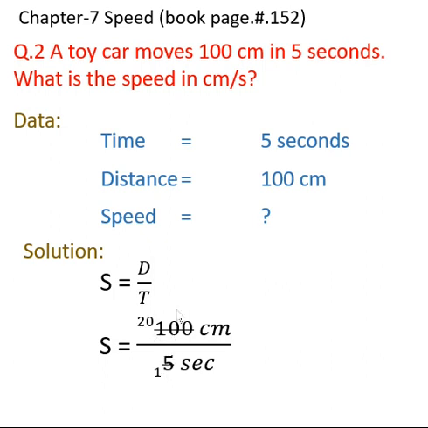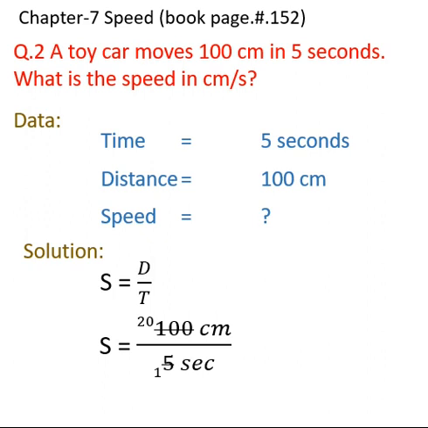Now we try to simplify these numbers. We divide both numbers, denominator and numerator, with the same number. So we divide both numbers by 5. 5 divided by 5 is 1, and 100 divided by 5 is 20. You can say that 5 twos are 10 and we put 0 as it is. So the answer will be 20 over 1, 20 centimeters per 1 second.